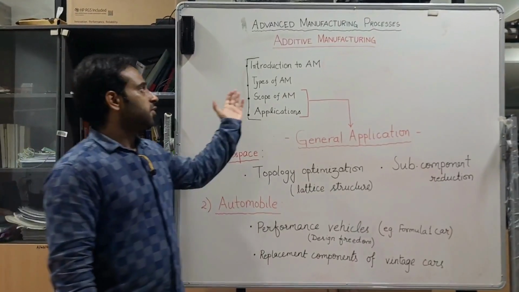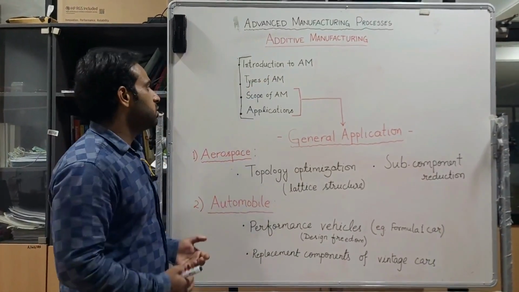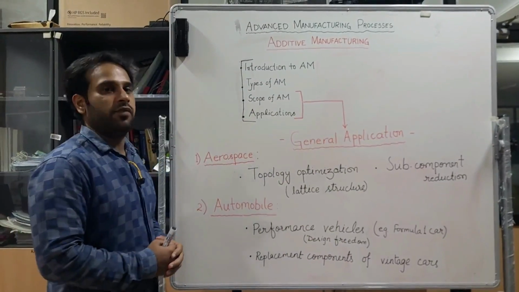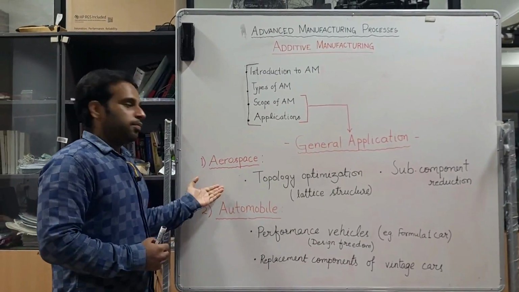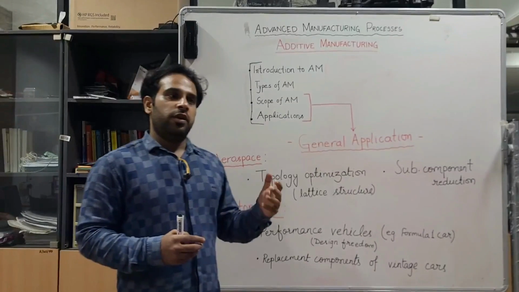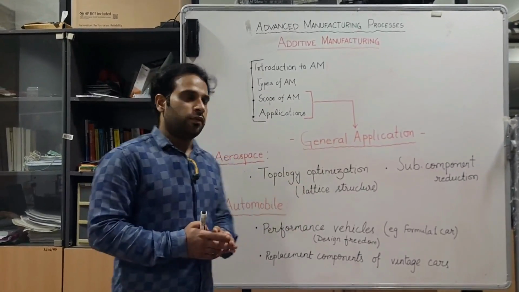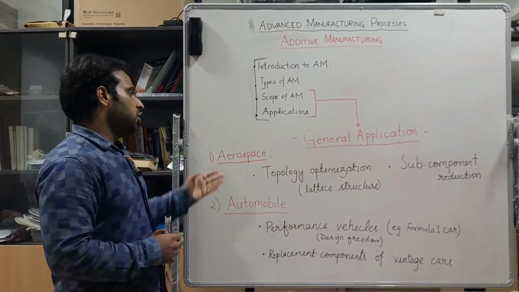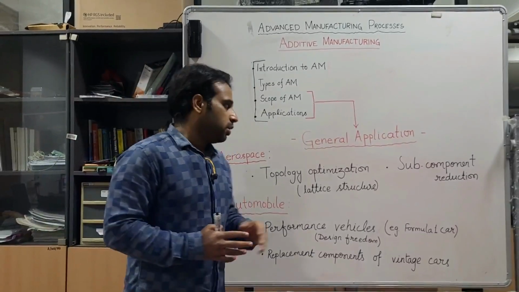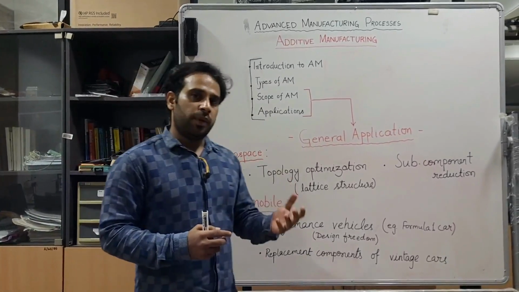After understanding the classification of additive manufacturing, now we will focus on the scope and application of additive manufacturing. For example, additive manufacturing is applied anywhere where the cost does not matter in the production. For example, in the aerospace sector, we generally produce a component where topology optimization is required.